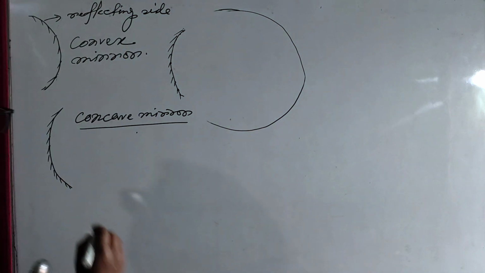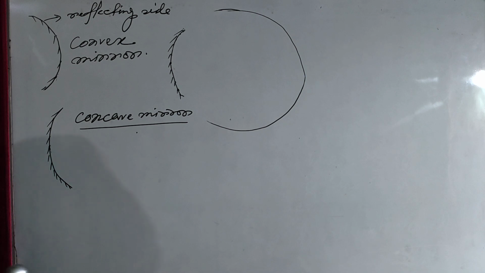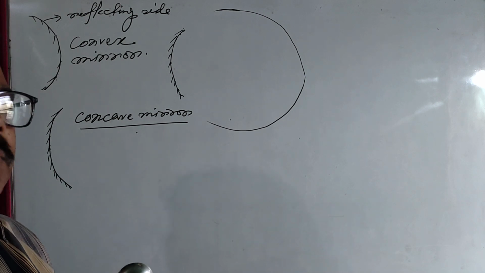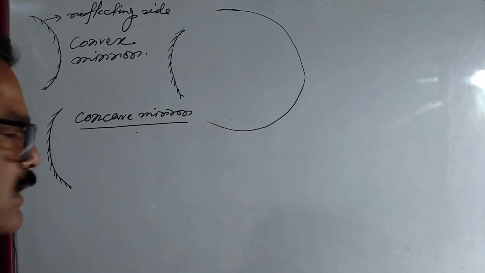Okay? So, in case of concave mirror, this point is called pole. But you remember, this is an imaginary point. There is no mark on the mirror. Okay, is it clear?